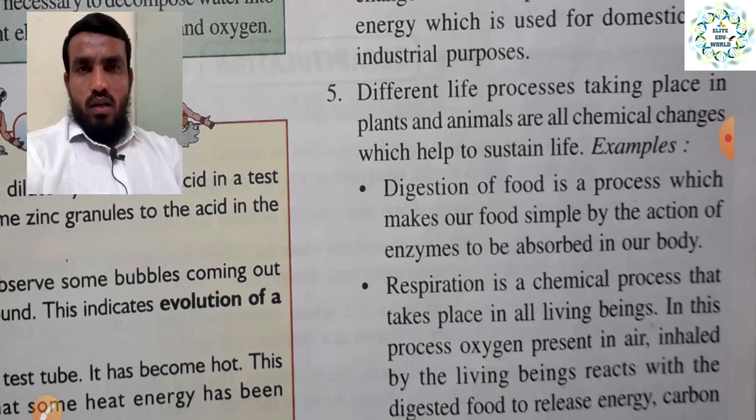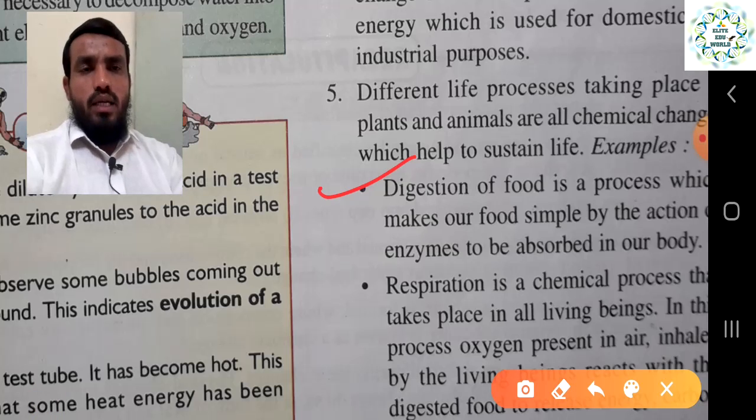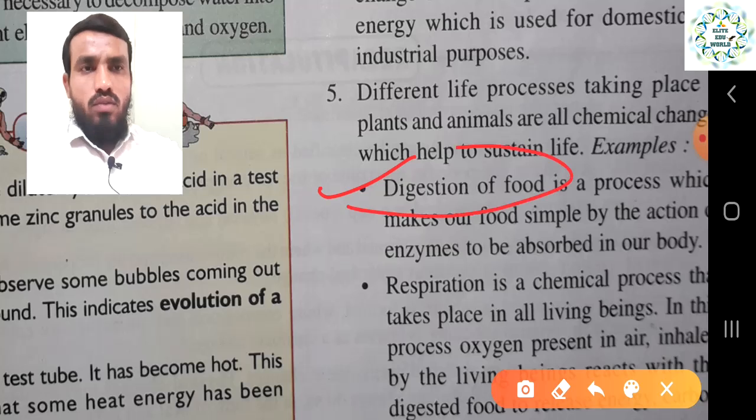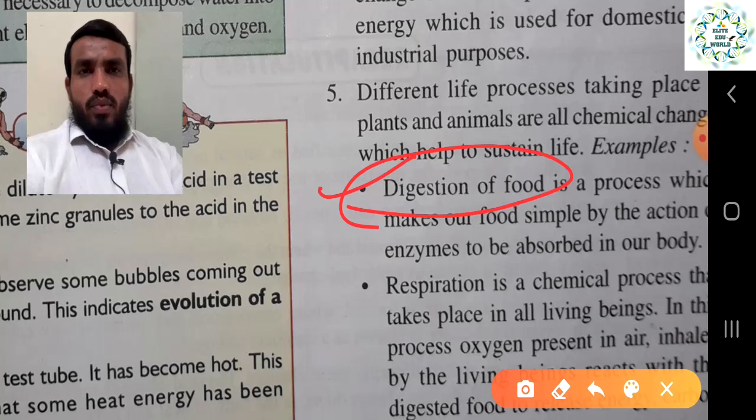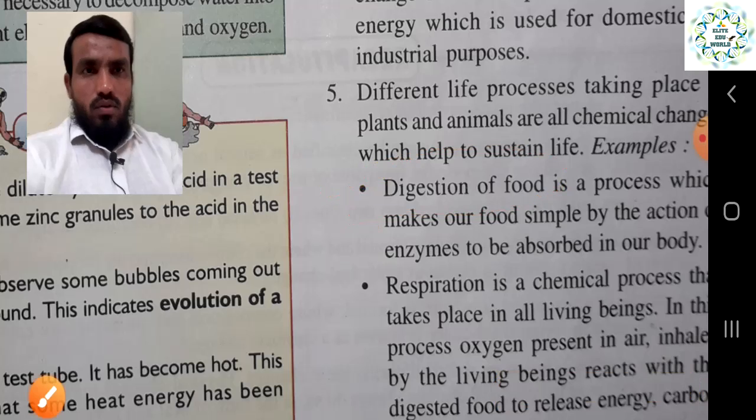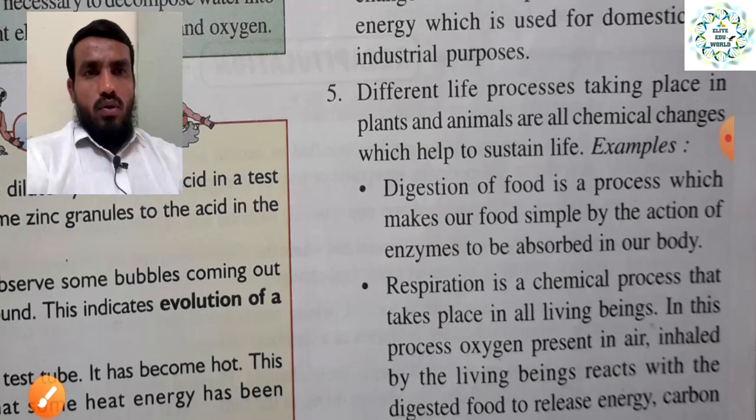Like I am breathing, like we are digesting the food. So respiration and digestion, and so many examples come under the life processes, and that is also a chemical change. Let's see why it is called a chemical change. If you take the example of digestion of food, once you eat the food, it is going to be digested. What will happen in the digestion of the food? Why is it called a chemical change? Because digestion of the food is a process which makes our food simple by the action of enzymes to be absorbed in our body, right?